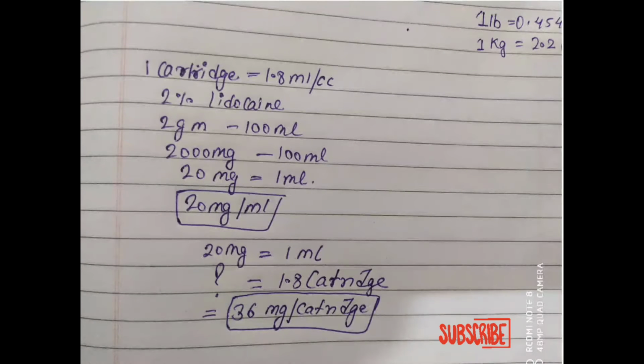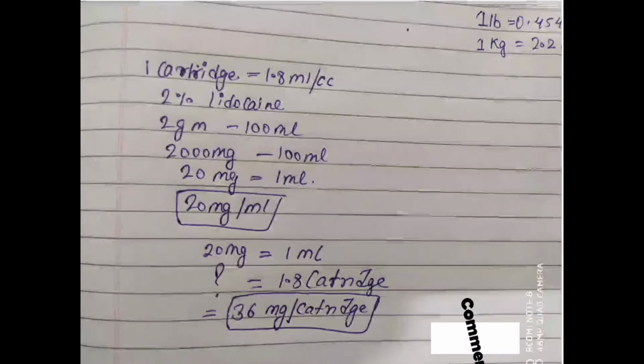Now 1 cartridge is equal to 1.8 ml or cc. So 2% lidocaine means 2 grams is present in 100 ml of solution, or 2000 mg of lidocaine present in 100 ml of local anesthetic solution, or 20 mg lidocaine present in 1 ml of the solution, which is equal to 20 mg per ml or cc.